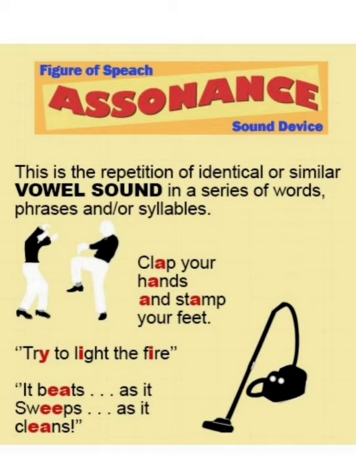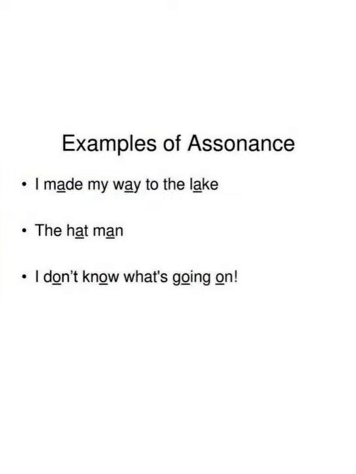So, that is assonance. Then it beats as it sweeps, cleans. So, E sound. These are vowel sounds. E sound. Beats, sweeps, cleans. Try, I sound. Try, light, fire. These are assonance. Okay, vowel sound. Repetition of vowel sound.